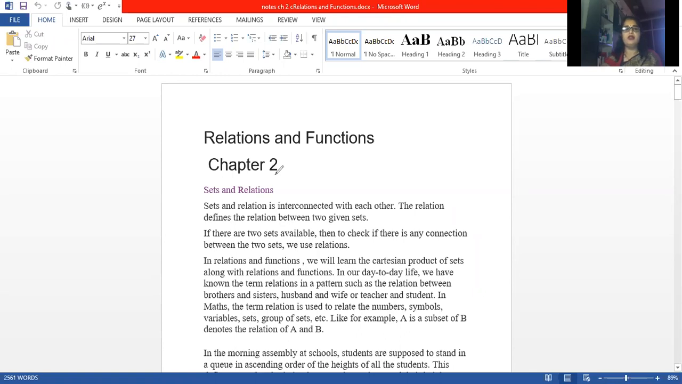So in sets, what we have studied till now? A set is what? A group of things which are related to each other in some way or the other, and they should be universal. This we have studied.